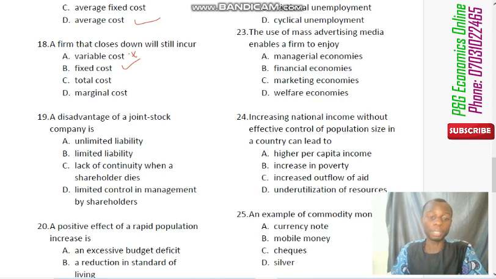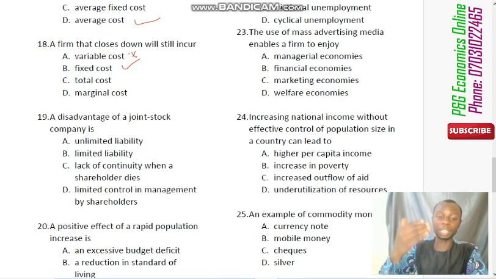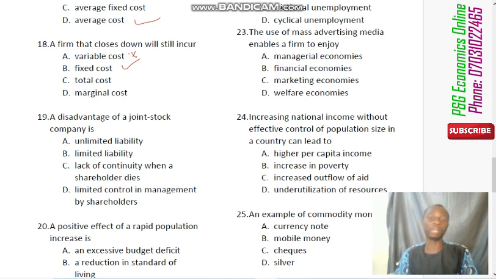So neither A nor B is the answer. Lack of continuity when shareholder dies? No, because they are PLCs. Even when a shareholder dies, the other shareholders still continue with the running of the business. Under a joint stock company, you set up a management, known as the board, that runs the company.